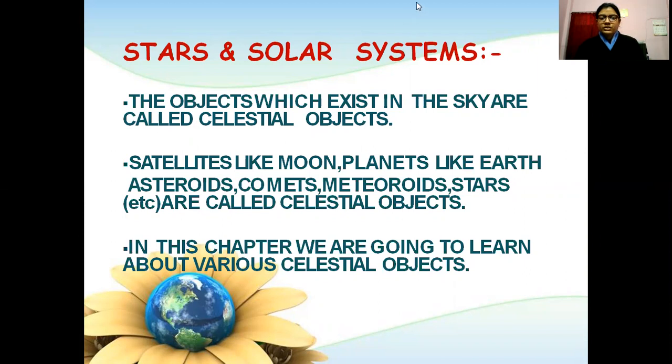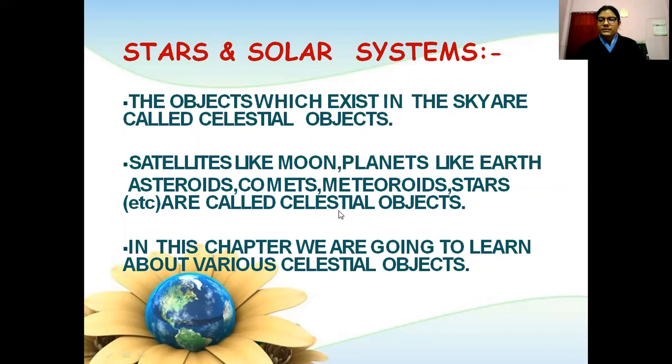Satellites like the Moon, planets like Earth, asteroids, comets, meteoroids, and stars are called celestial objects.